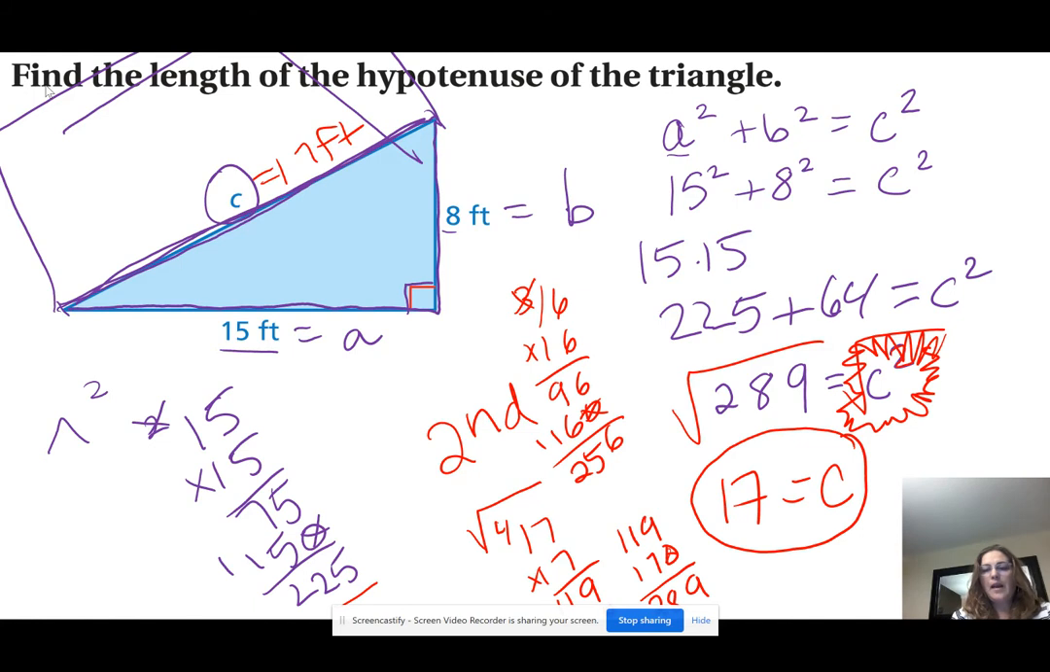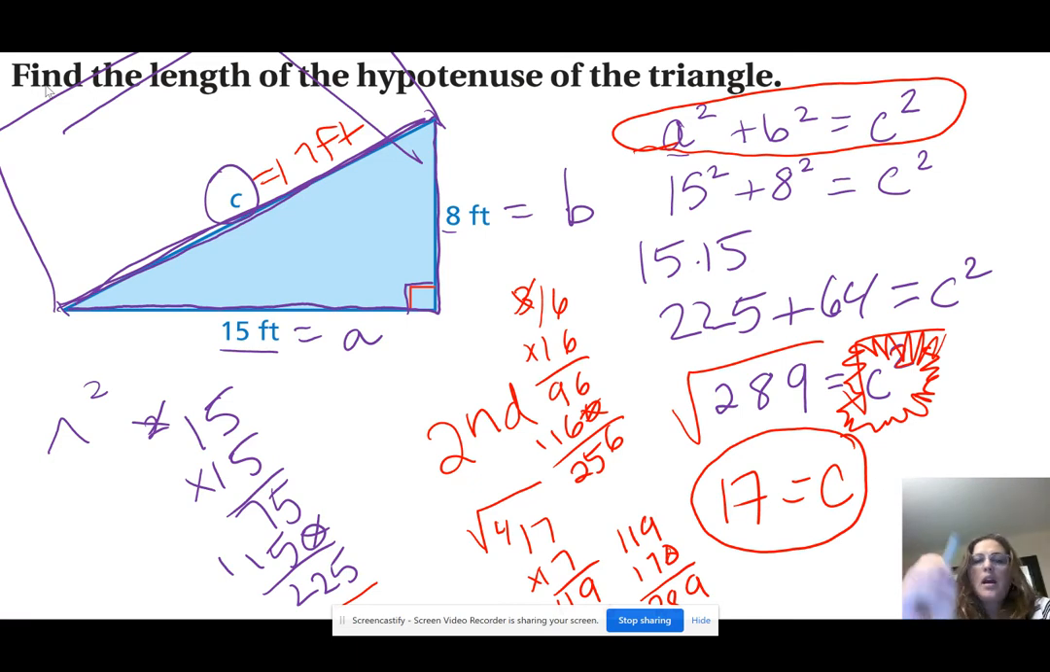So have fun with these. Remember, you need this formula. Write it down. Don't just watch the video and try and remember it. Find where the right angle is. Label the legs. And then make sure that once you square everything and you're left with C squared, you take the square root of each side to find your hypotenuse.